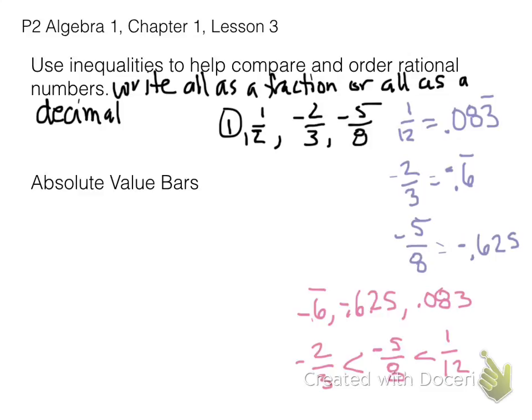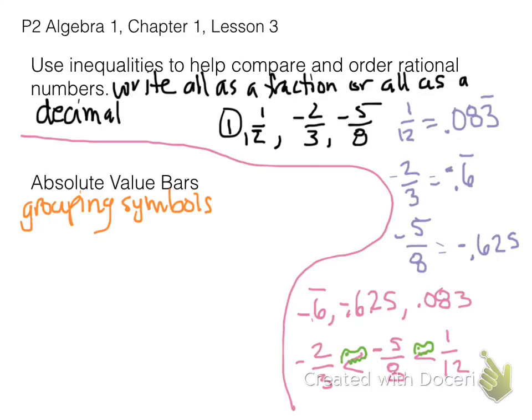And just remember that the inequality symbol's open side faces the bigger number, and I can make this look like a little alligator. Some of my older students who've had me before remember that I like to turn them into little alligators. So there's the alligator, and remember, the alligator is going to go after the biggest lunch. So there you go. Oops. So there we go.